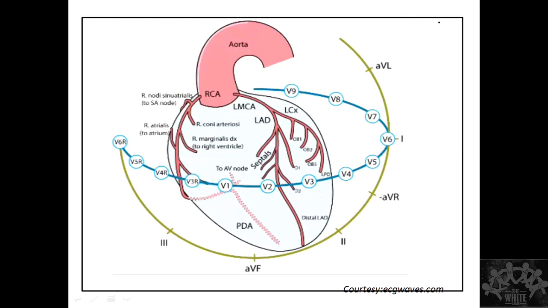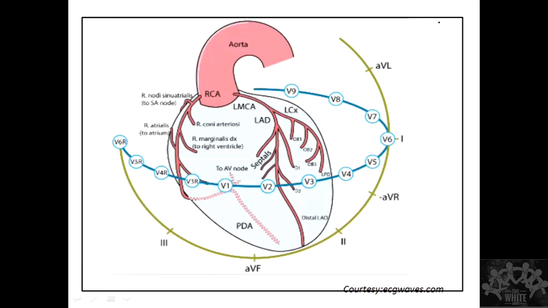If you have an LAD occlusion, which leads do you look at? You look at lead 1, 2, 3, or you look at V2, V3, V4. You look at the precordial leads. Yes, correct. You look at these leads because they are placed exactly anterior to the chest, so they will depict better activity than my limb leads.